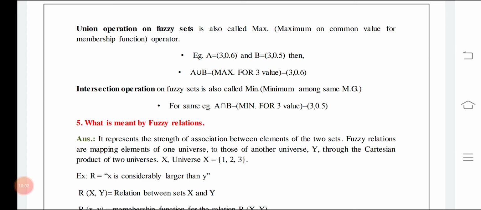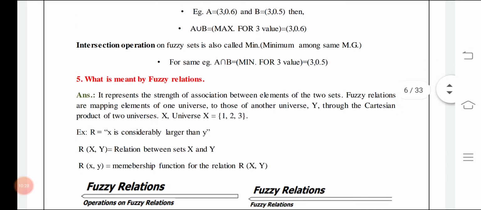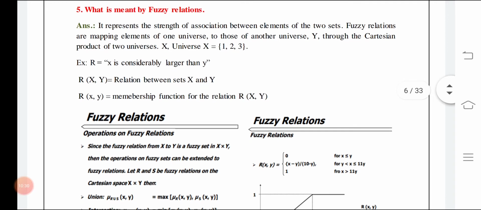With the help of this example, if 3 is the value and it has two memberships, 0.6 and 0.5, then if you are doing union you consider 0.6, and if you are doing intersection you consider 0.5. It is like that, and fuzzy logic is being employed. We know the process and the inputs, and we get the output, but what goes on in between is actually a black box model that we don't exactly know. Yes, we know the process and the phenomena to be followed.